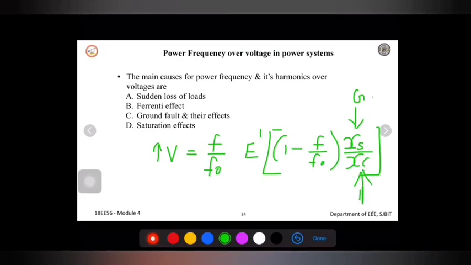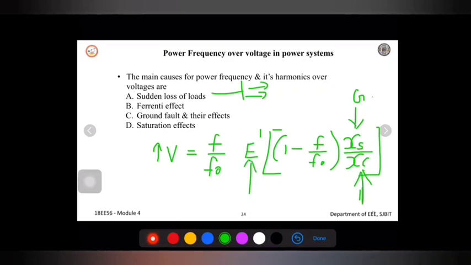Whenever any load is connected to this line and the load is lost, that is the capacitive reactance of the line at an open end and at an increased frequency. Whenever there is a change in the speed of the generator turbine, that will lead to an increase in the frequency also. Instead of 50 Hz, it may go beyond that, to 53, 54, 55 Hz.